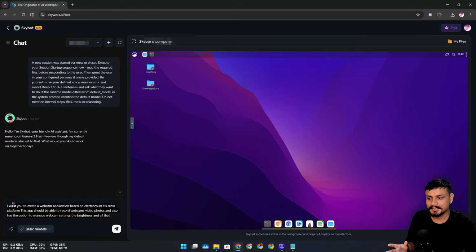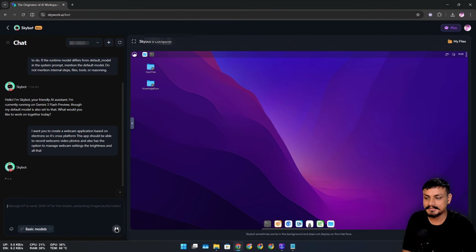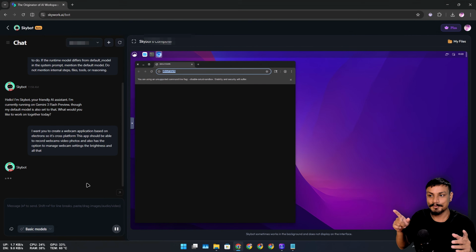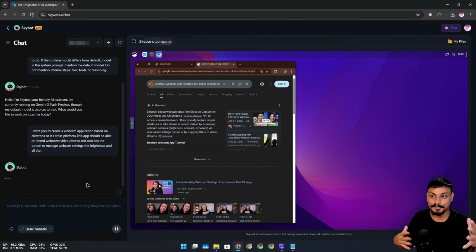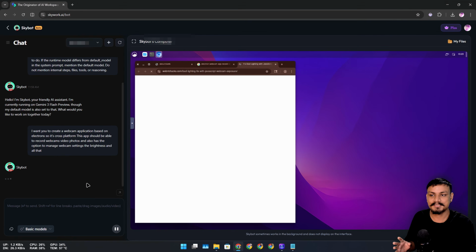Create a webcam application based on Electron, so it's cross-platform. This app should be able to record webcam video, photos, and it should have all the webcam settings and everything. So I'm gonna send this, and now just watch the computer. Now you can see here it has opened a web browser. Now it's doing research on how it's gonna do it, and it's happening on the cloud computer. Okay, it's not touching your computer.